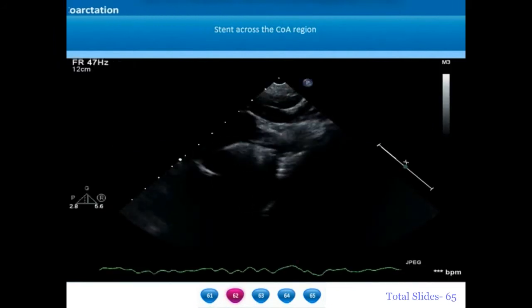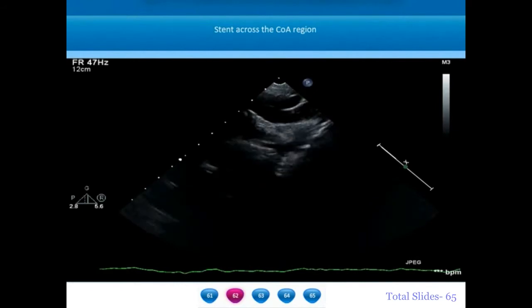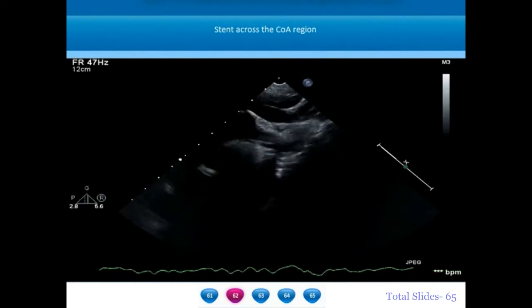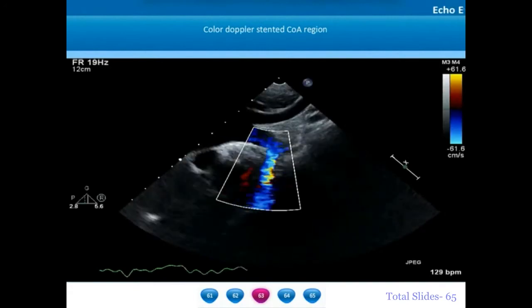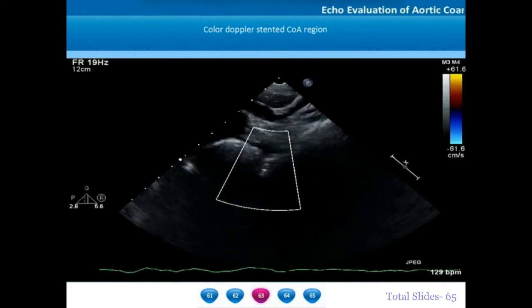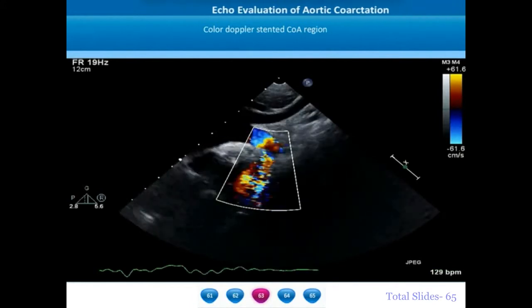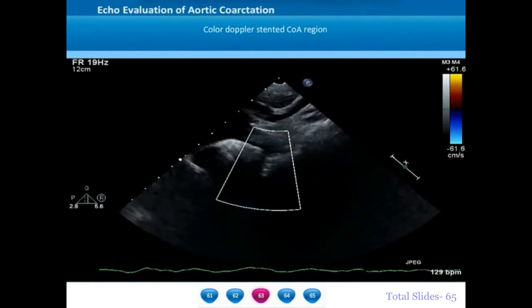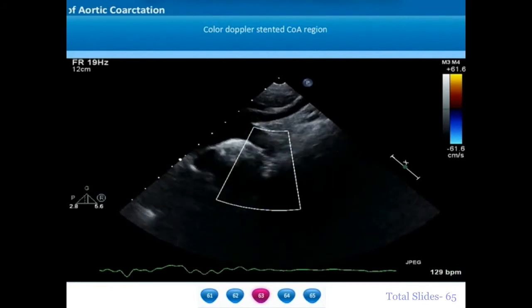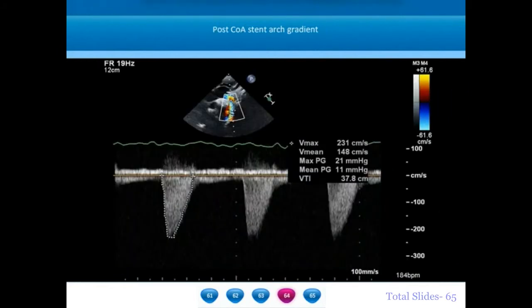The stented isthmic region and the coarctation region are seen very well in this suprasternal view. In most of the patients, stenting of the coarctation completely relieves the aortic gradients, and the pressures between ascending aorta and descending aorta will be similar after the procedure. Whenever the post-stent arch gradients are measured, if the mean gradient is less than 20 millimeters of mercury, it indicates absence of a clinically significant gradient.